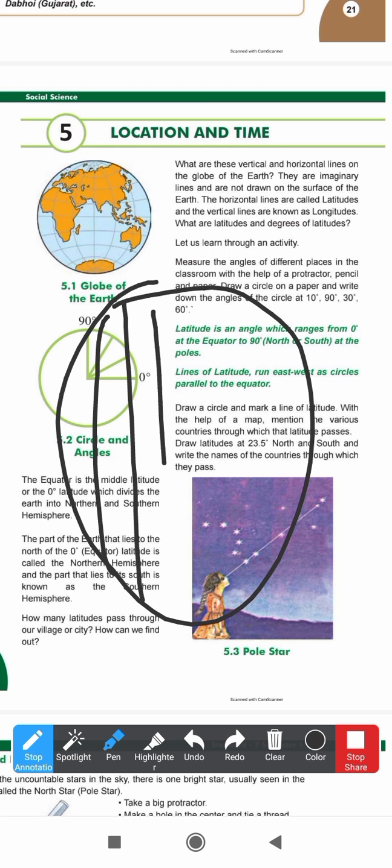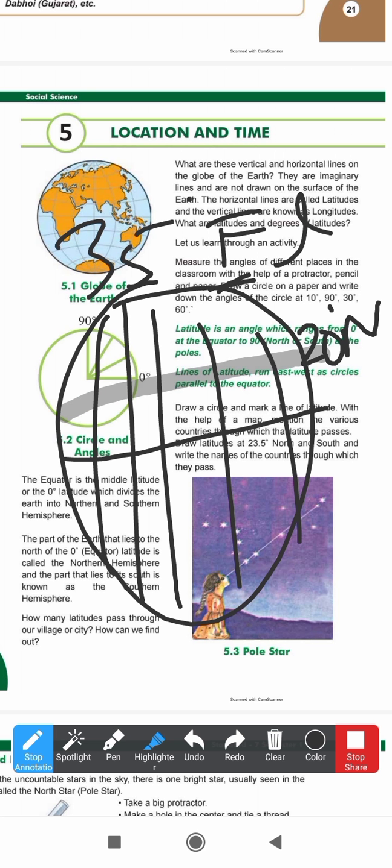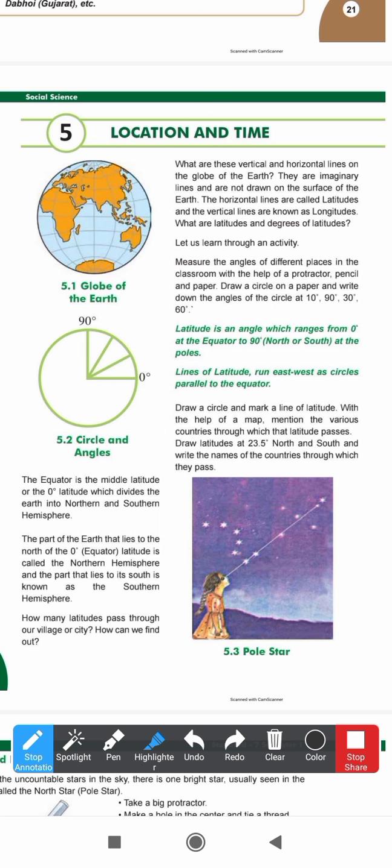What they see is, if I tell you that I am at 20° north and 35° east longitude, I will take the 20° north latitude and the 35° east longitude. Whatever the intersection point is, that is my location. This is how they find where we are.